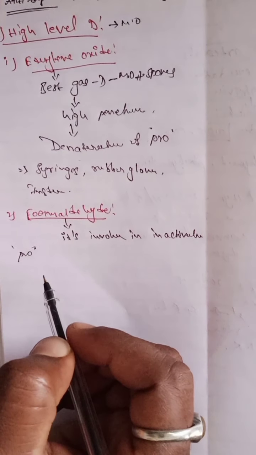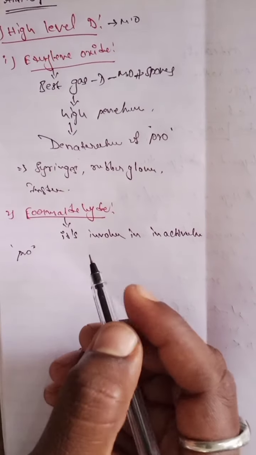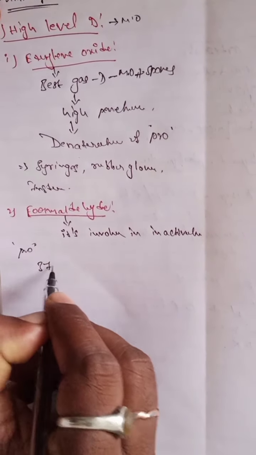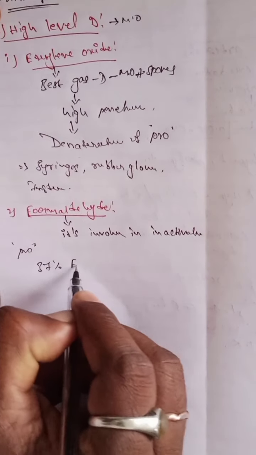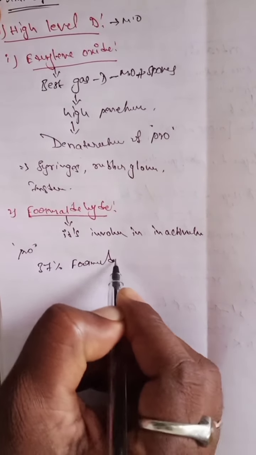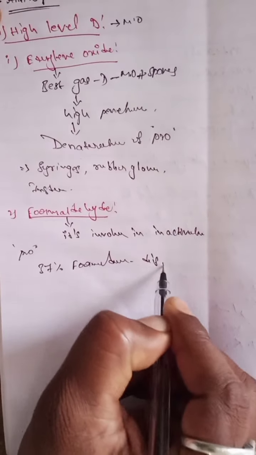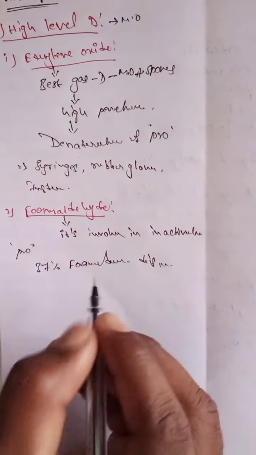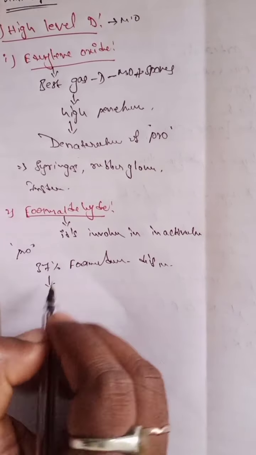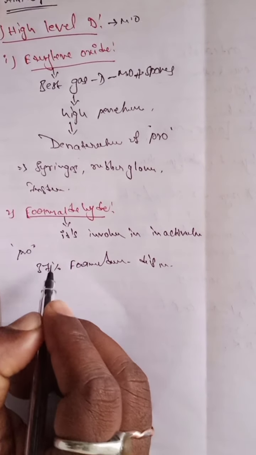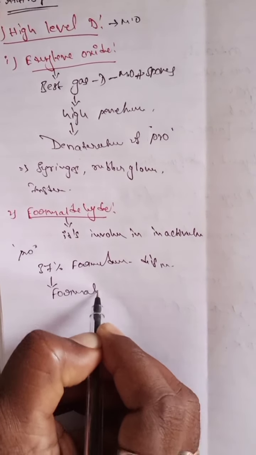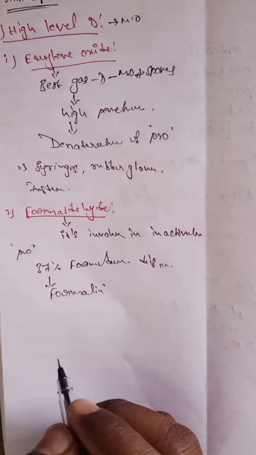The disinfectant used is especially 37% formaldehyde, which is also known as formalin.